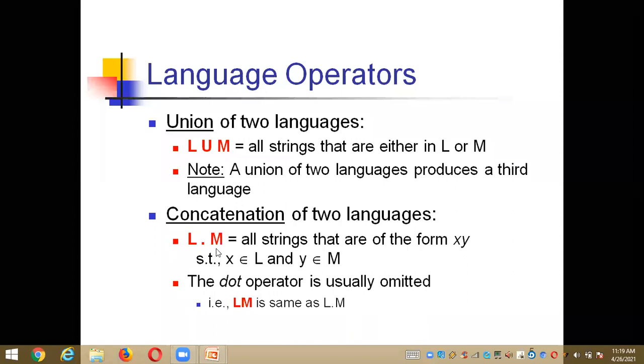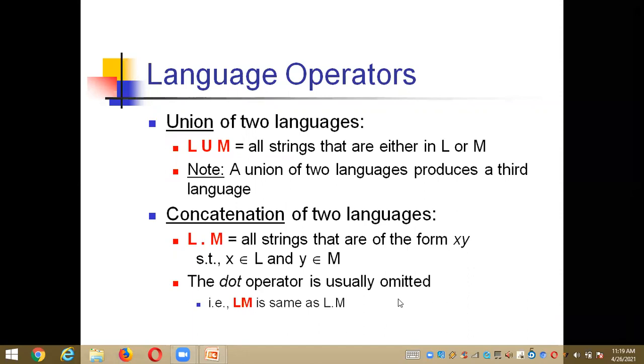And the meaning of concatenation of two languages is all the strings that are of the form XY. That means X belongs to L and Y belongs to M. Usually we use a dot operator, but sometimes we omit the dot, and nothing will happen. By omitting the dot also, the meaning of LM is the same as L dot M. And these are the two language operators.